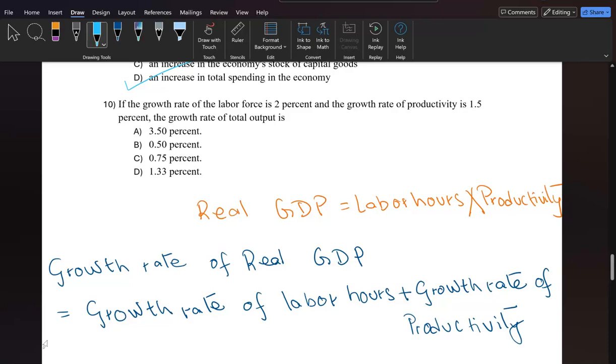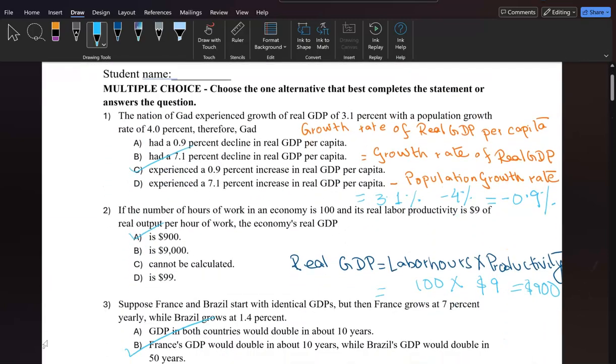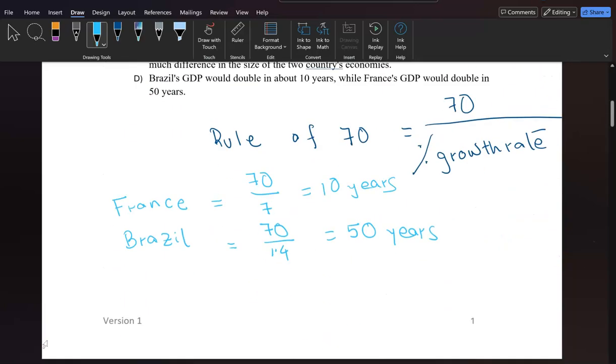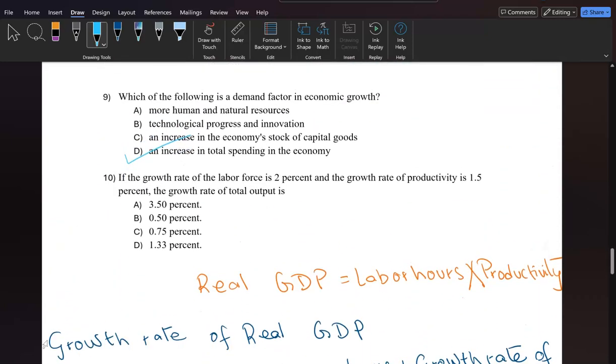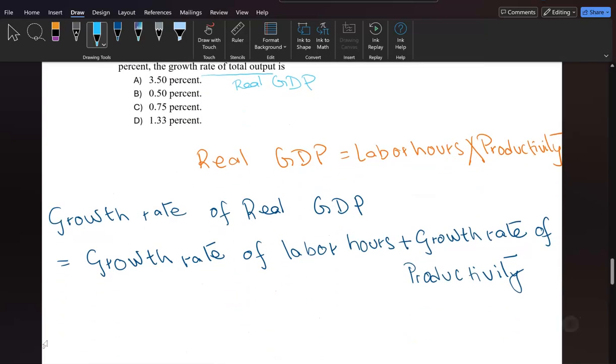Now, look at question number 10 and differentiate this one from question number 2. Question number 2 was asking about real gross domestic product, no growth rate. And question number 10 is asking about growth rate of total output. So we are looking at growth rate of real GDP. This is my formula here. Real GDP is labor hours times productivity.